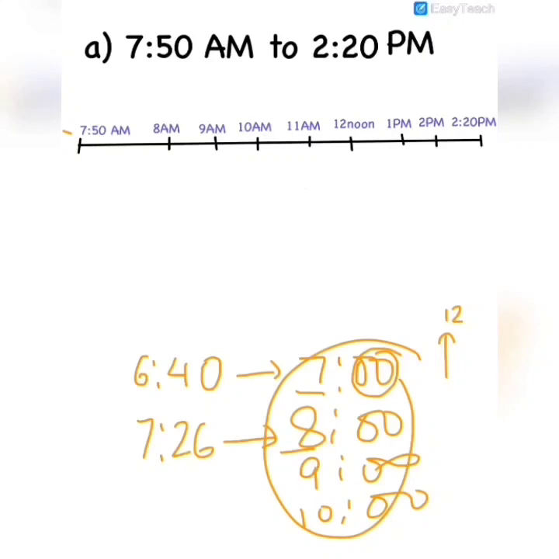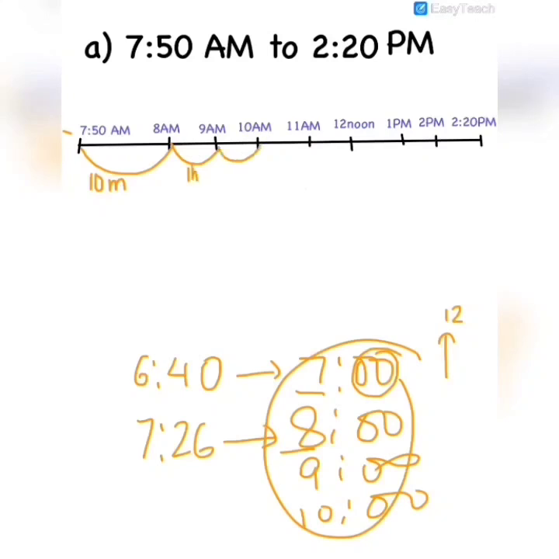Now after the complete round of time, we will calculate at a gap of one hour. After 1 hour, what comes? 9 am. So till 8 am, from 7:50 to 8 am, how many minutes do we have? We have 10 minutes. M is for minutes. Then from 8 am we will calculate at a gap of 1 hour. So 8 am to 9 am is 1 hour.